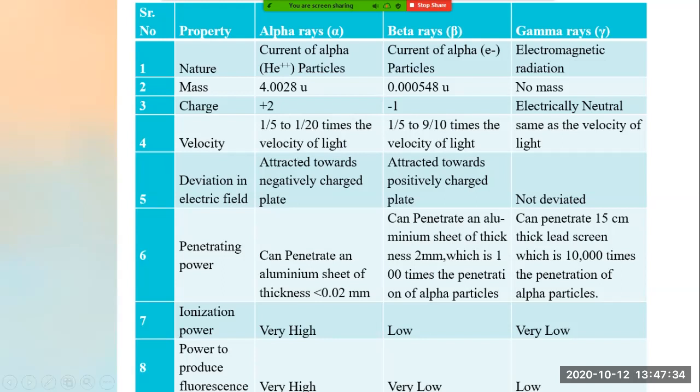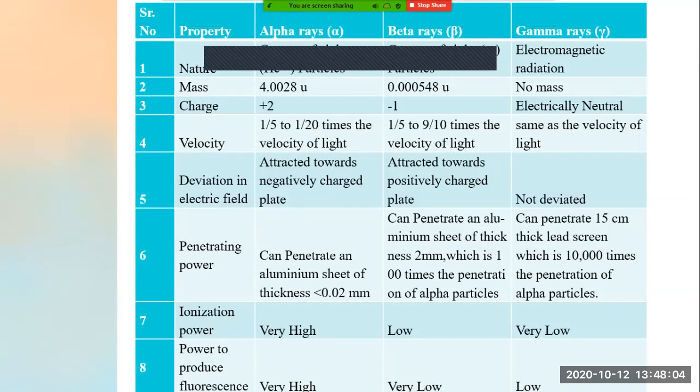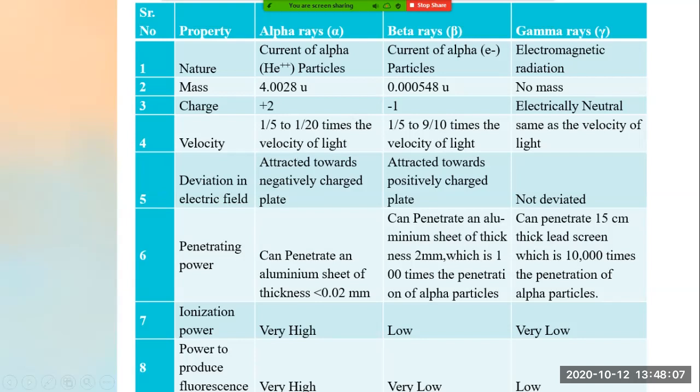Now what are the charges of alpha rays, beta rays and gamma rays? Alpha rays have +2 charge. Why? Because the helium nucleus consists of how many protons? 2 protons. Hence the charge will be +2. Now the charge of an electron is -1. The nature of beta rays is what? It is nothing but an electron. Hence its charge will be -1.